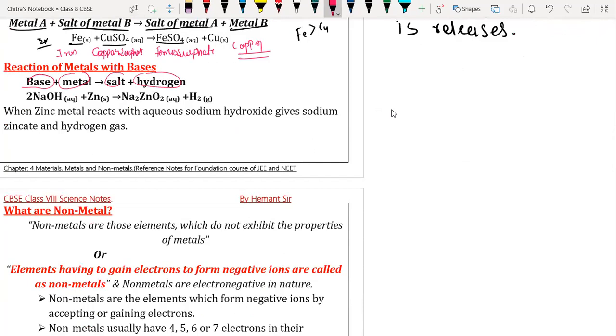Sir, your voice is breaking. Okay, so here we have sodium hydroxide. Sir, I didn't understand the above topic, sir. Which one? This is nothing but the displacement reaction.